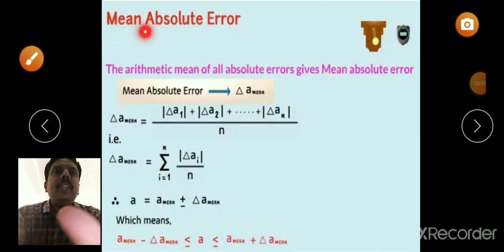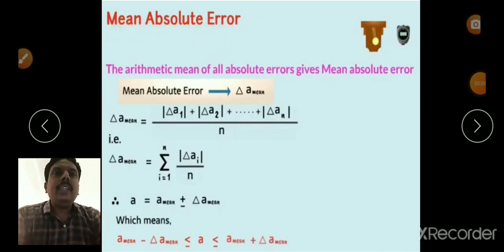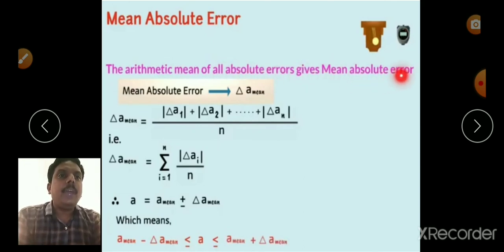Next, mean absolute error. It is the arithmetic mean of all the absolute errors. For example, modulus of delta a1, modulus of delta a2, up to modulus of delta an are the n absolute errors. So the sum of all absolute errors divided by the number of times gives the mean absolute error.